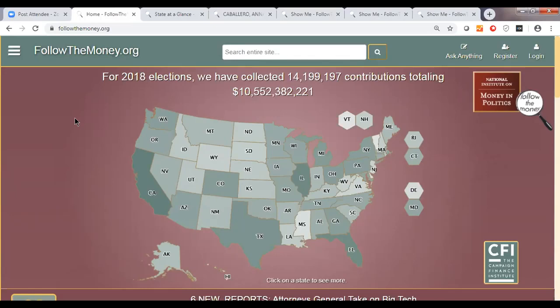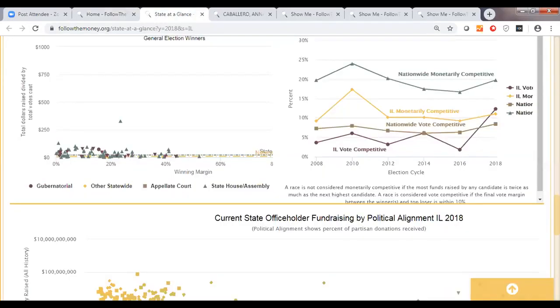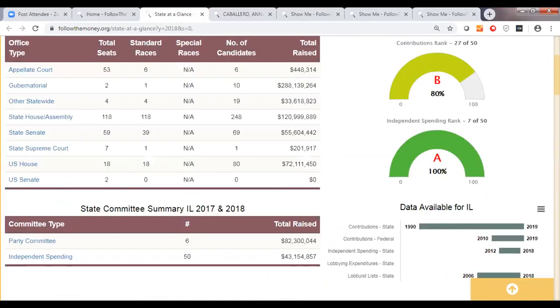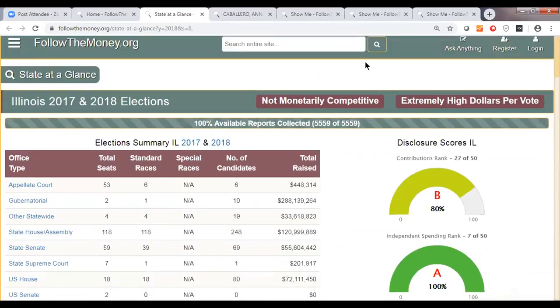For this example, we're going to look at Illinois. If I click on Illinois here, this takes a few seconds to load, so I've brought it up already. Then we can see our Illinois State at a Glance page. And I'm going to go over a few of the items that are here. This is really exciting for us. I'm really pumped to be talking about this.